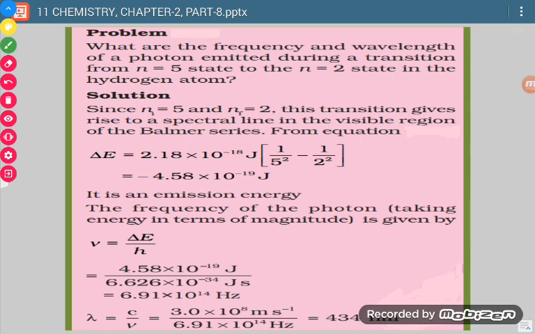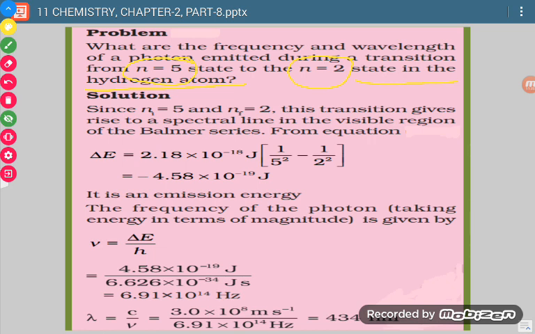Now let us solve a few examples. First question is, what are the frequency and wavelength of a photon emitted during a transition from n equal to 5 state to n equal to 2 state in the hydrogen atom? Now what the question is, that we have got hydrogen atom where electron is jumping from n equal to 5 to n equal to 2. So it is coming from higher energy level to lower energy level. So it has to release energy.